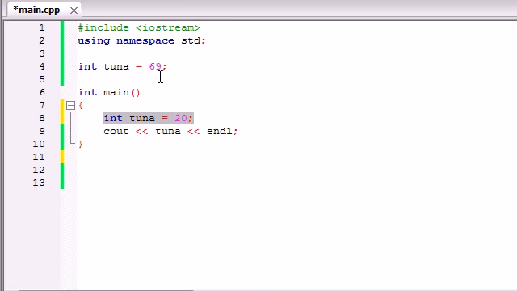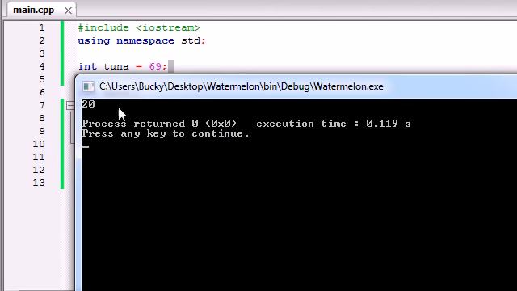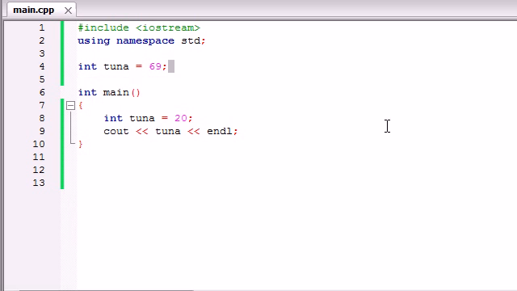Do I use this one or do I use this one? Well, let's go ahead and print this out and see what happens. It chose 20. And why did it do that? Well, computers pretty much take the most recent or most inner variable that they can. They say, alright, here is a variable that I can use, but why use that one when I have one right inside my function? I'm going to assume that since this one was built right inside my function, that's the one you want me to use.